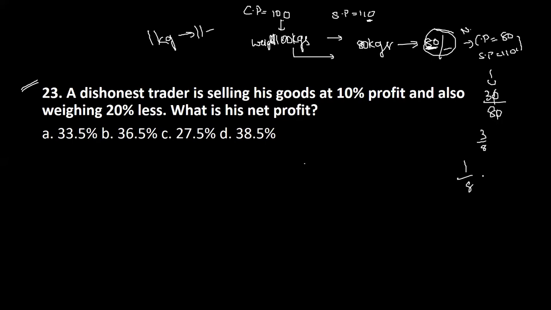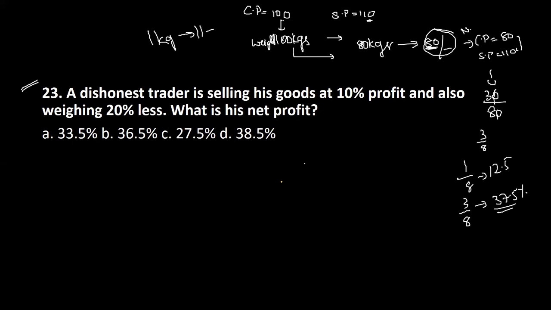You know that 1 by 8 is how much? 12.5. So 3 by 8 will be 37.5. Do you have the option 37.5 anywhere? This is a net profit. No, but fine, if there is no option, it's fine, but that's the answer. Vishnu, you got exactly 36.5, Vishnu? Yeah, Tejasvi, I will. Approximation. Okay. Fine. So observe the screens, everyone.